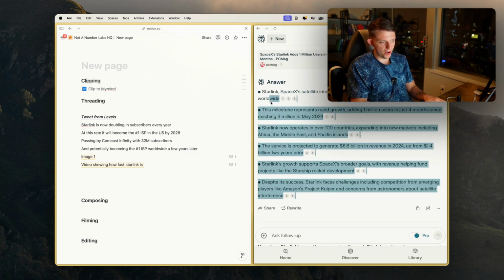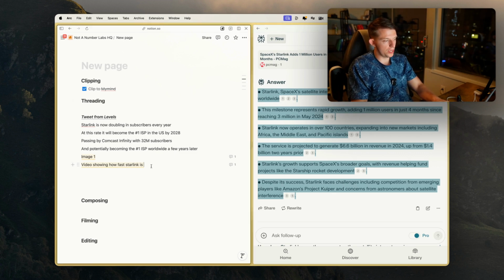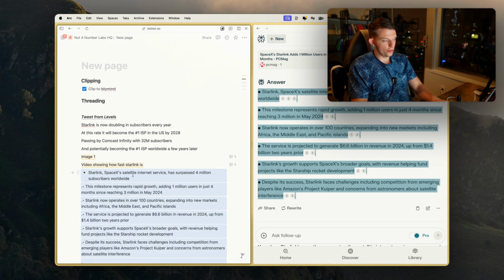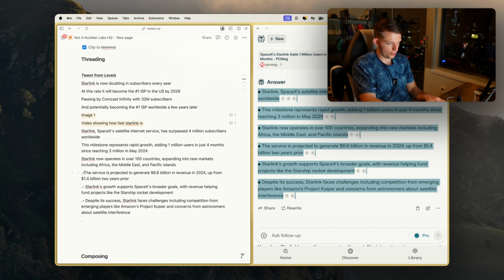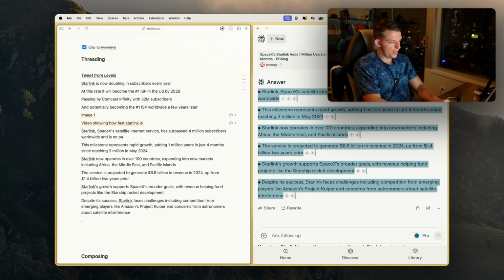This basically just provides the quickest possible context that we can throw into our thread, because our thread is going to be turned into our script through the composing section, which is the next part. So we want to make sure that all of these things right here are things that we want to include. So Starlink, SpaceX satellite internet service, has surpassed 4 million subscribers worldwide and is on pace.